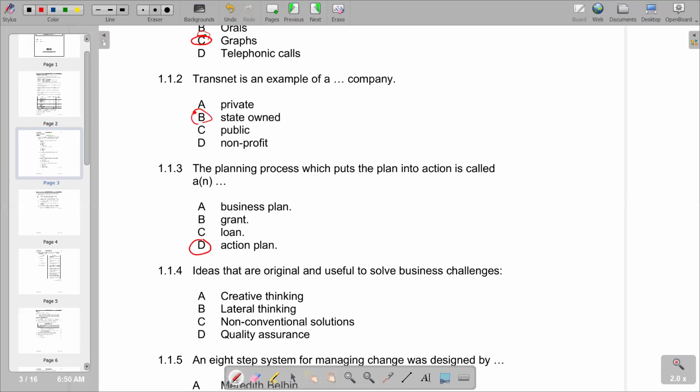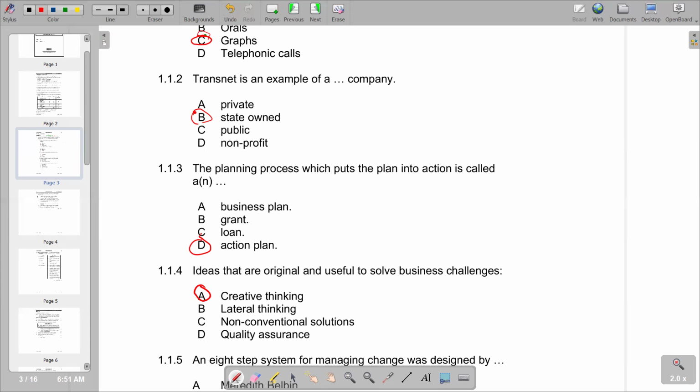So we have D. Then we go to 1.1.4: ideas that are original and useful to solve business challenges. We have creative thinking, lateral thinking, non-conventional solutions, and quality assurance. We see that the correct answer is creative thinking, which is A. Remember, creative thinking is basically intentionally gaining new insights and different ideas through existing information. So it fits the explanation that we have in question 1.1.4.